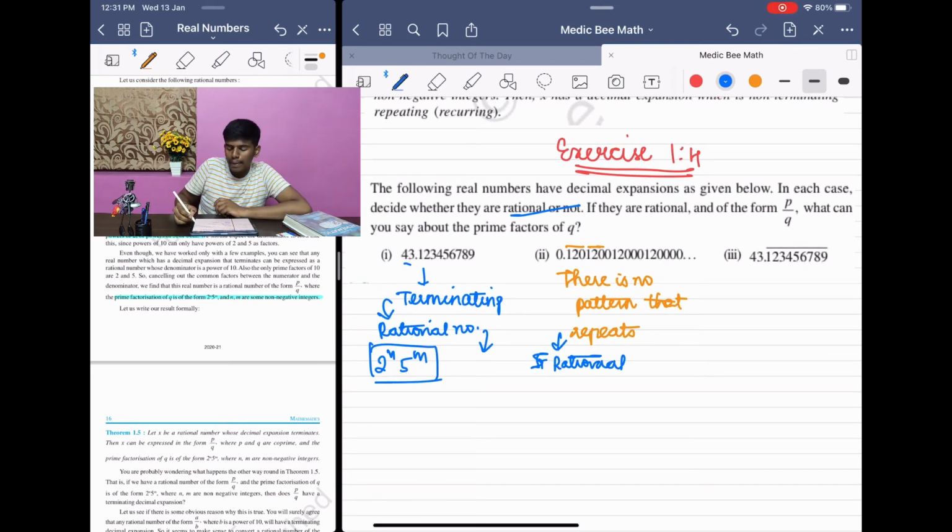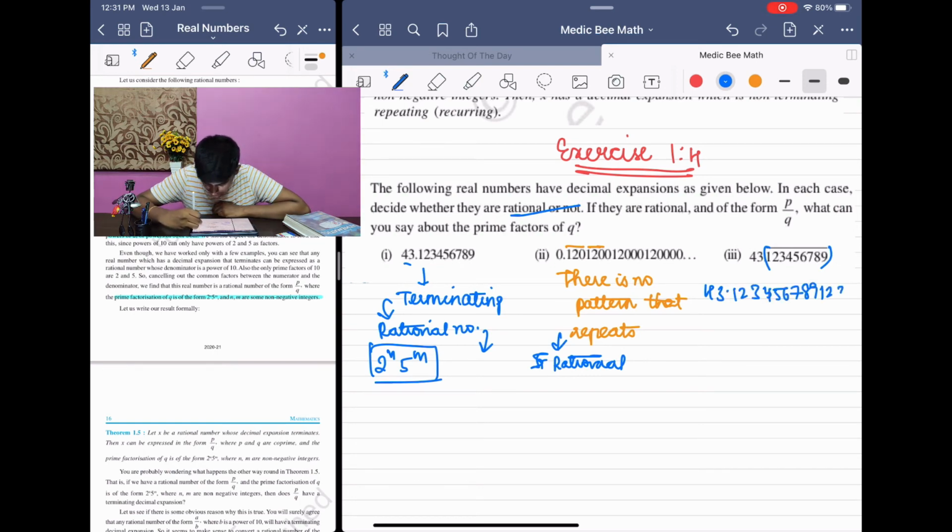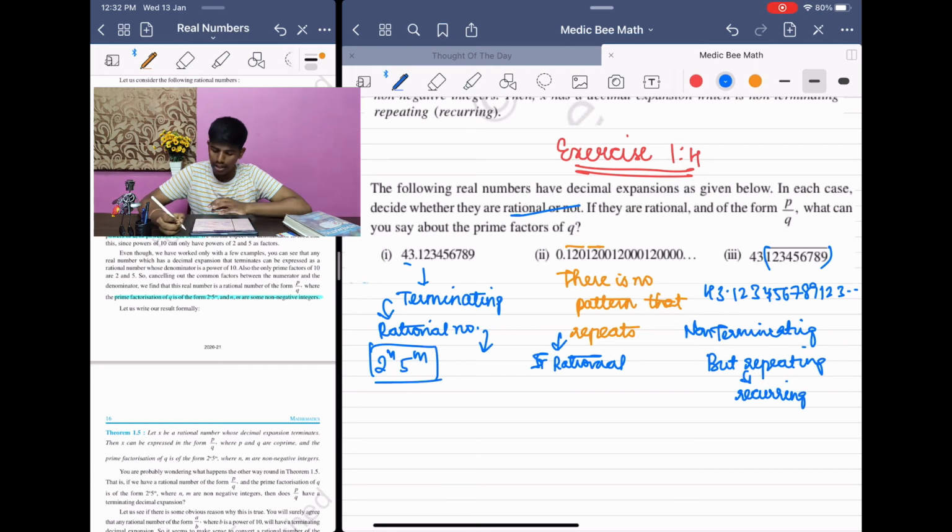43.12345678 இப்போ இது ரிப்பீட் ஆகுது. மேல பார் போட்டுருக்காங்களே, பார்க்கு என்ன அர்த்தம்? This whole set 1 2 3 4 5 6 7 8 9 will repeat itself. அதாவது the number will look like 1 2 3 4 5 6 7 8 9 1 2 3 4 and it will go on. So is it terminating anywhere? It's not terminating anywhere, but as you can see, it is repeating. It is not terminating, but repeating or recurring. The set of numbers is recurring itself, coming over and over and over. So what can you say?